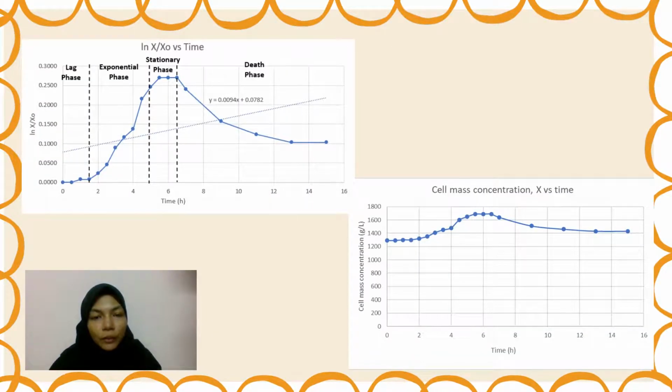So this is the graph that we plotted after we calculated using the calculation earlier. The graph at the top is the graph of ln X over X initial versus time, and the graph at the bottom is the graph of cell mass concentrations against time. For the graph of ln X over X initial versus time, we can see that there is a linear line and a linear equation is given. From the slope of the equation, we can get the maximum growth rate for the cell. And we can also identify the phase for the cell.